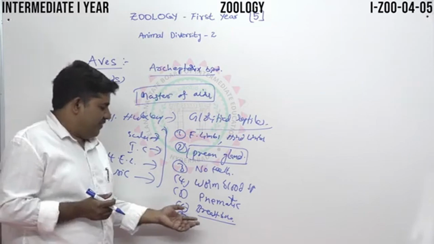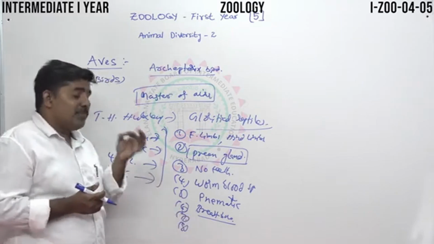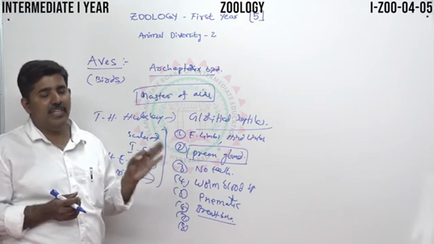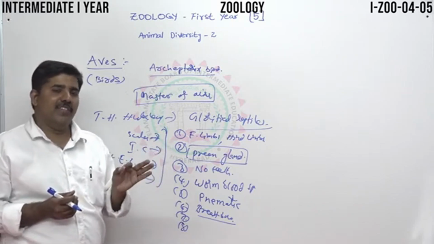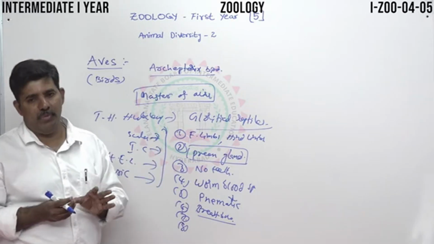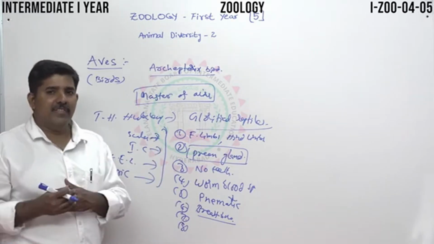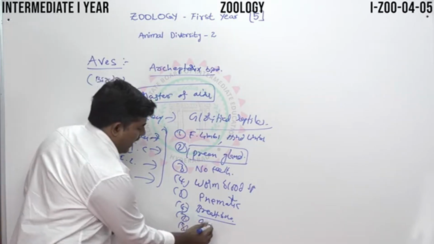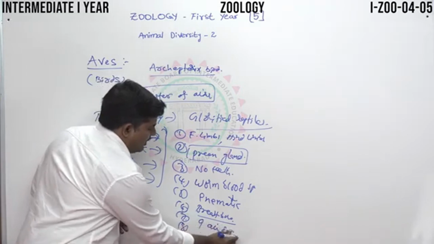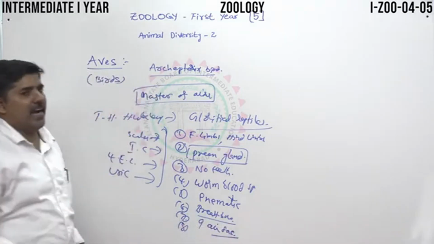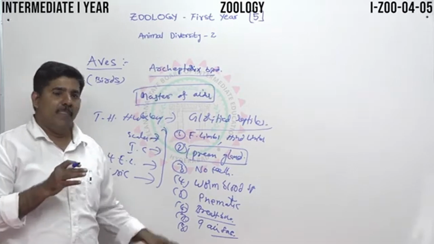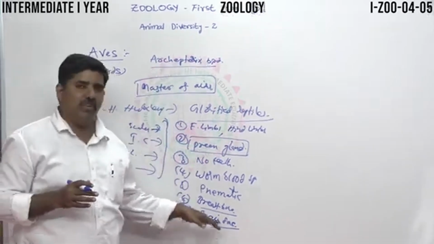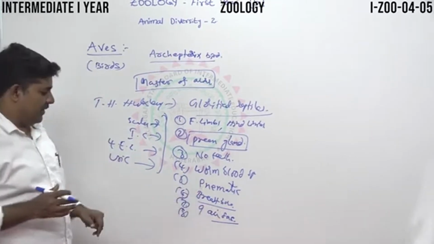Then the respiratory system. The respiratory system is very important in Aves. It contains lungs, the main structure for respiration. Along with the lungs, it contains 9 air sacs, very important. Along with the lungs, these 9 air sacs are useful for the flying purpose. So that is the most important.